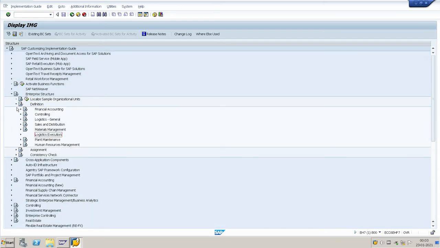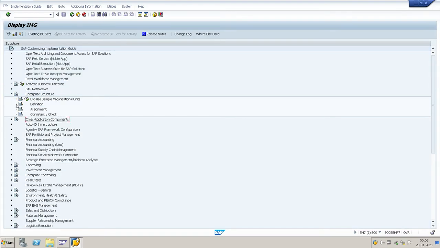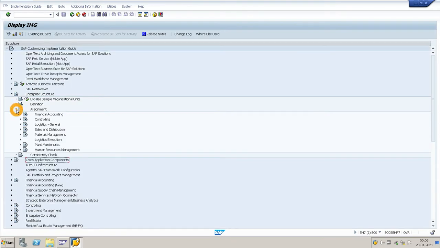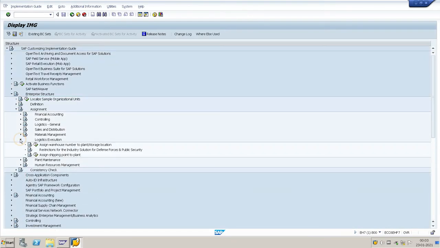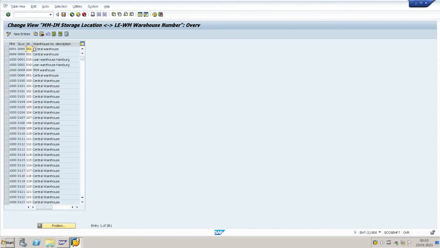You go to enterprise structure, assignment, logistics execution, assign warehouse number to plant and storage location. Click here. Here many entries are available.